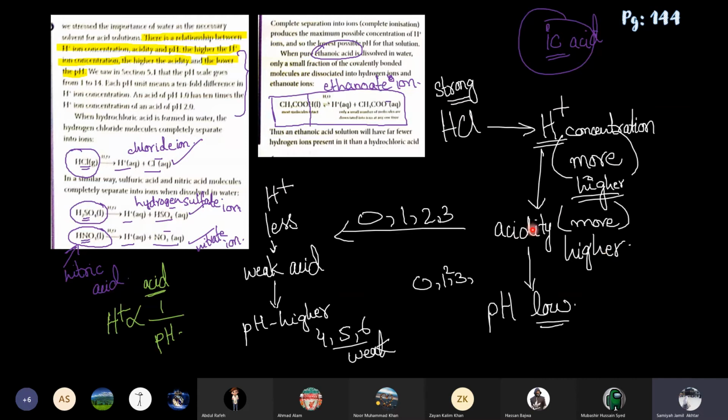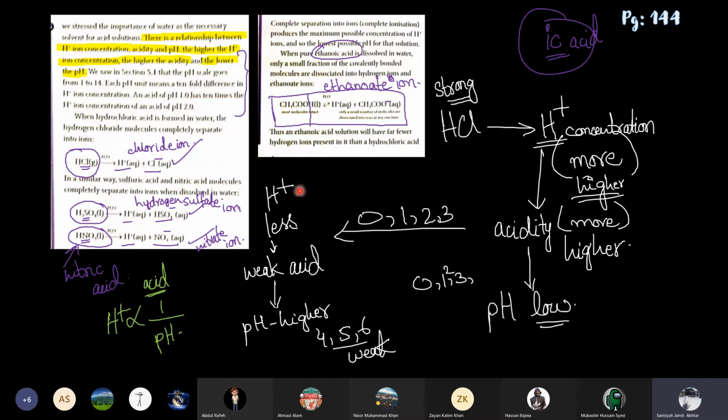And if it's a strong acid, then its pH will be low, from 0 to 3. We know that strong acids are at the start of the pH scale: 0, 1, 2, 3. The low pH is more acidic. So if its concentration is more, then its pH will be low. So this is inversely proportional.